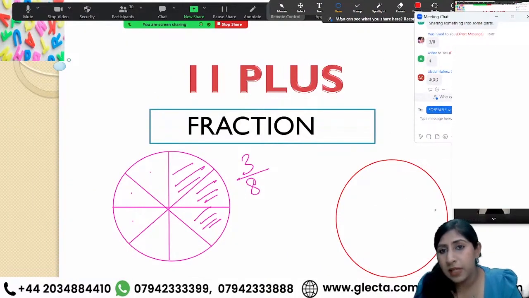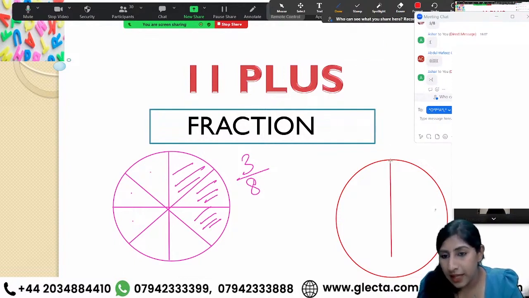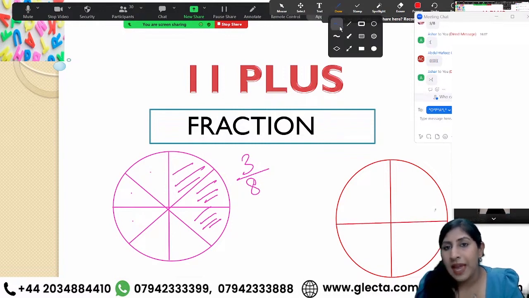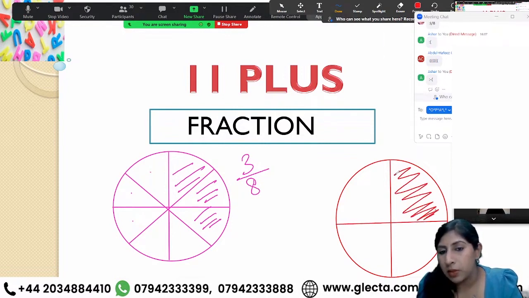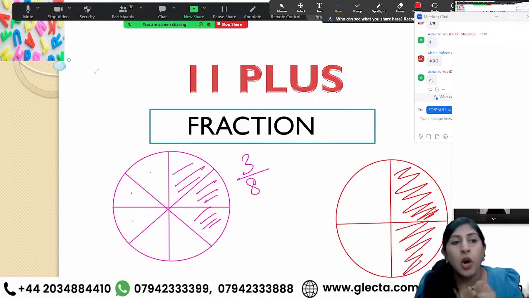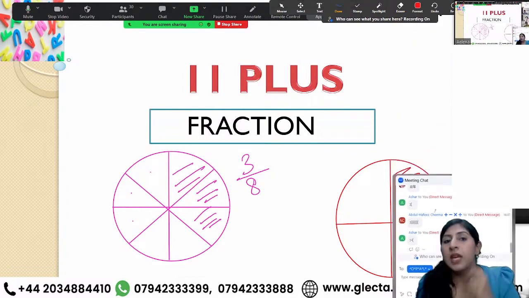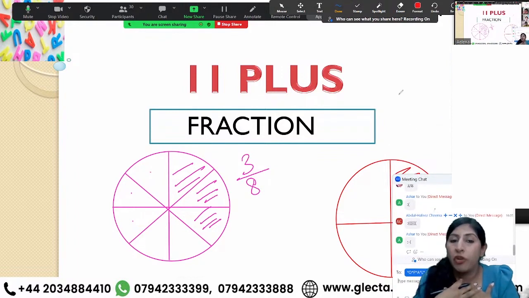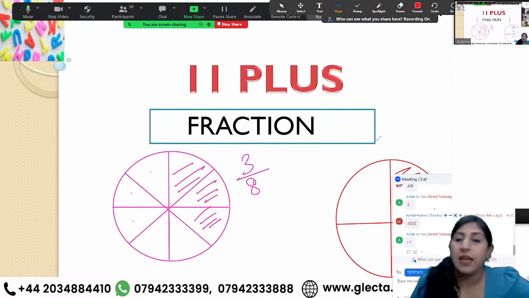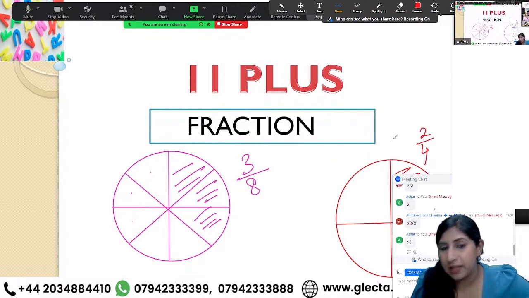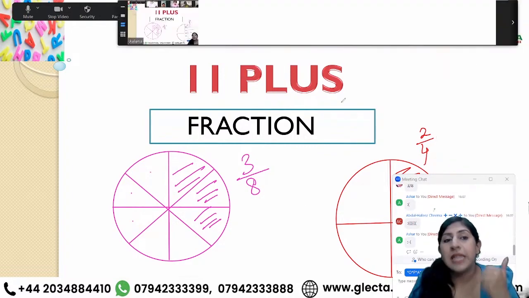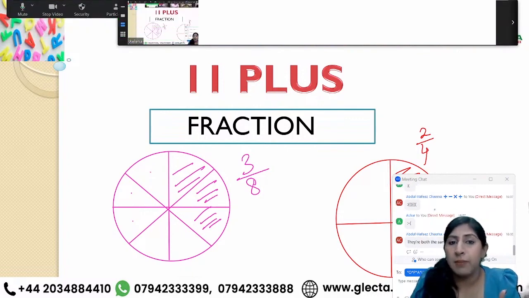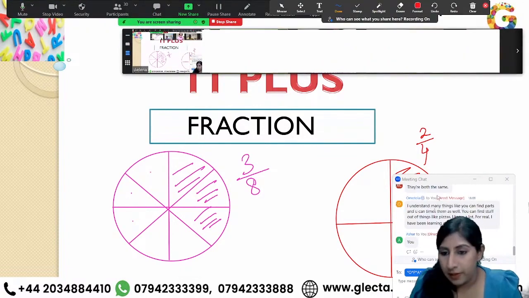My pizza is divided into 4 parts, and I am eating 2 parts of it. Who's getting more now? Is the amount that I am eating greater, or the amount that Khadija is eating? I'm getting 2 out of 4 pieces. Khadija is getting 3 out of 8 pieces. Everybody, text me your answers on who's getting more pizza.